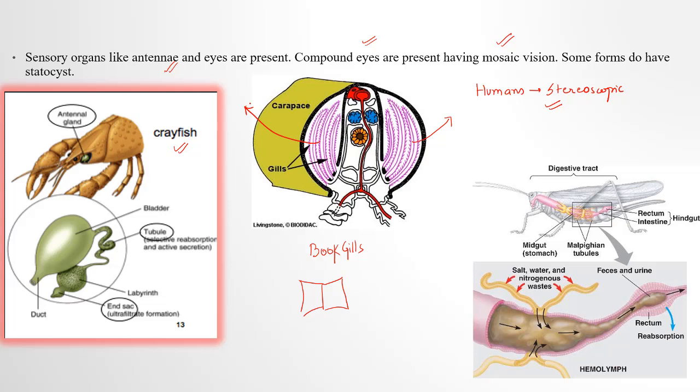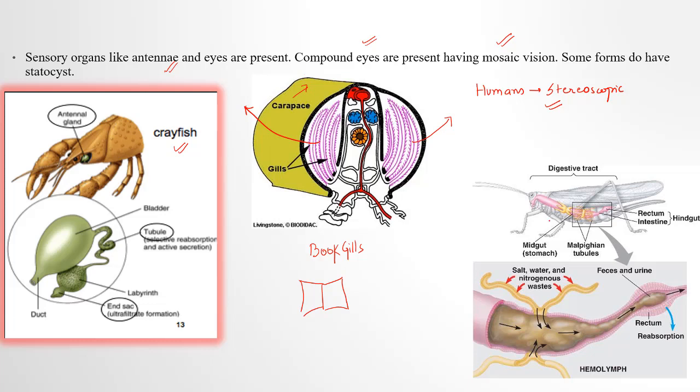The anterior part is basically modified to form the carapace. The details of this, especially the cockroach, will be explained in the chapter Structural Organization of Animals. Right now you just have to remember the general characteristics.